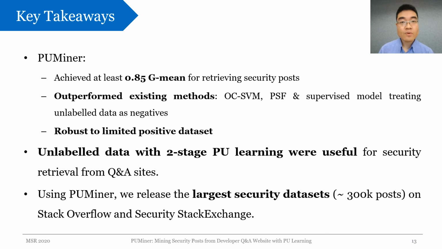Here are some key takeaways of our work. We're the first to formulate security retrieval from Q&A sites as PU learning. Then we propose the PUMiner framework to solve this problem. We demonstrate that PUMiner obtained promising results and significantly outperformed existing models even with large unlabeled data and limited positive samples. These results have shown that utilizing unlabeled data with two-stage PU learning is a promising direction for reducing the labeling effort of information retrieval in software engineering.